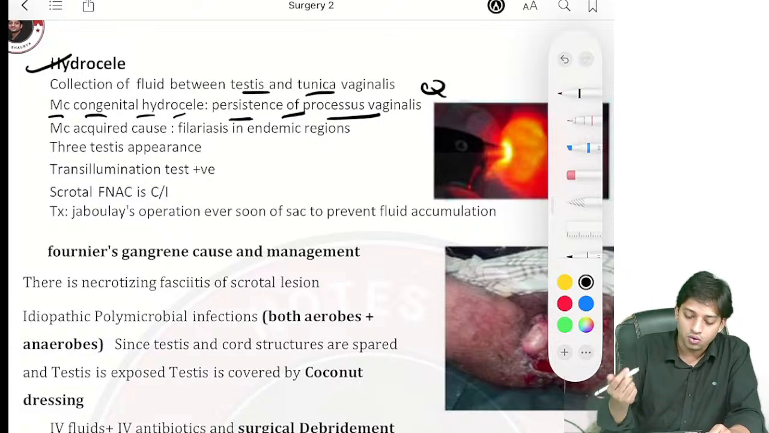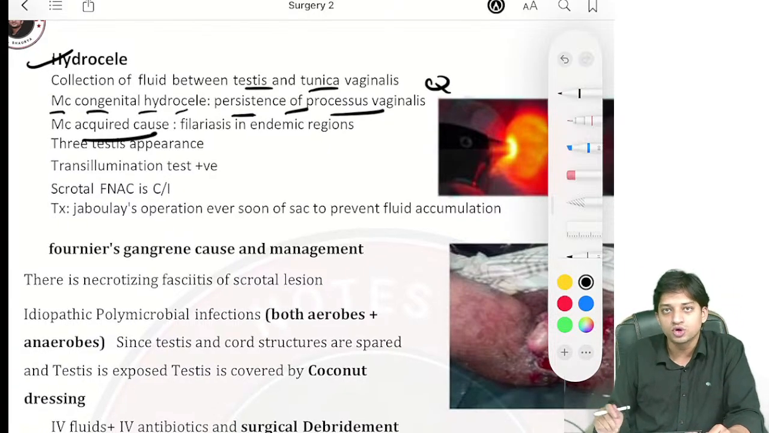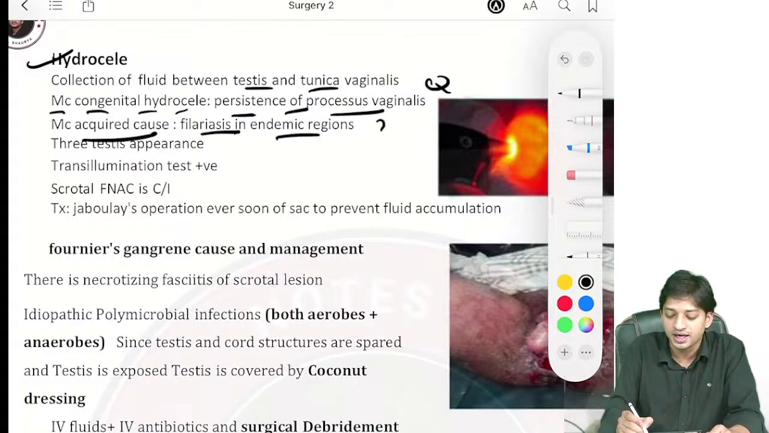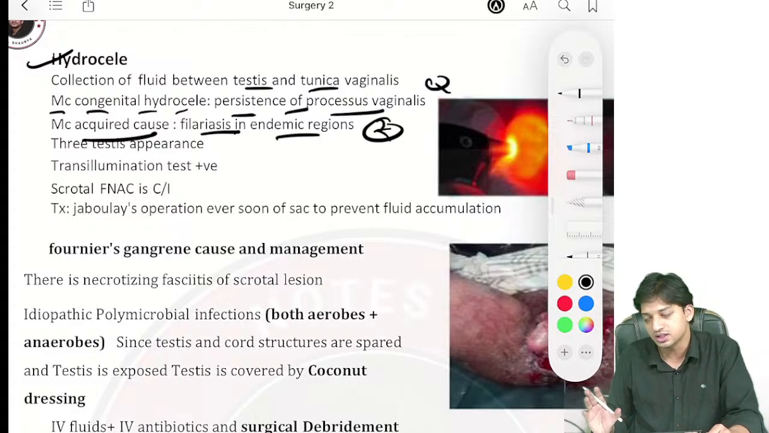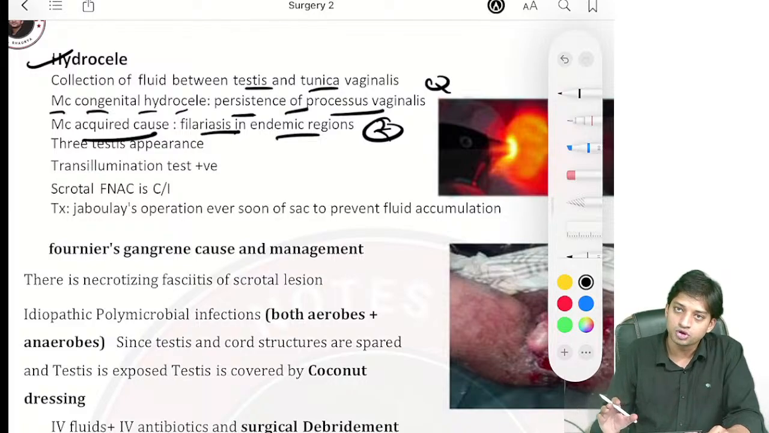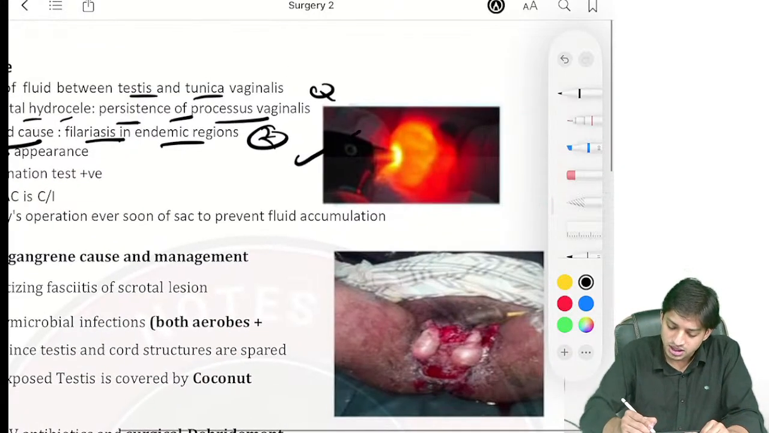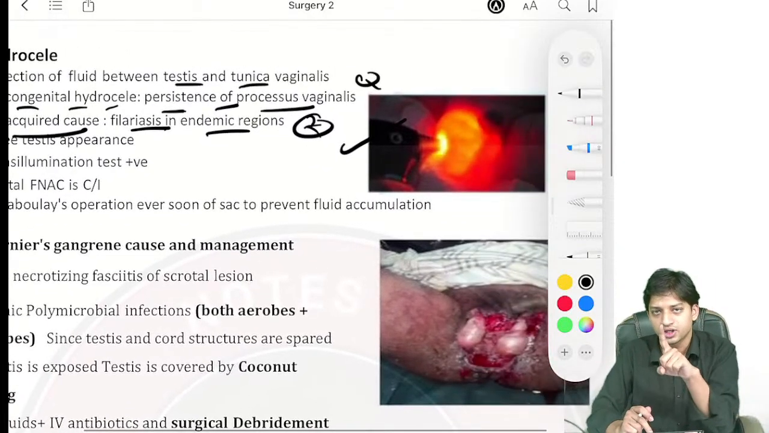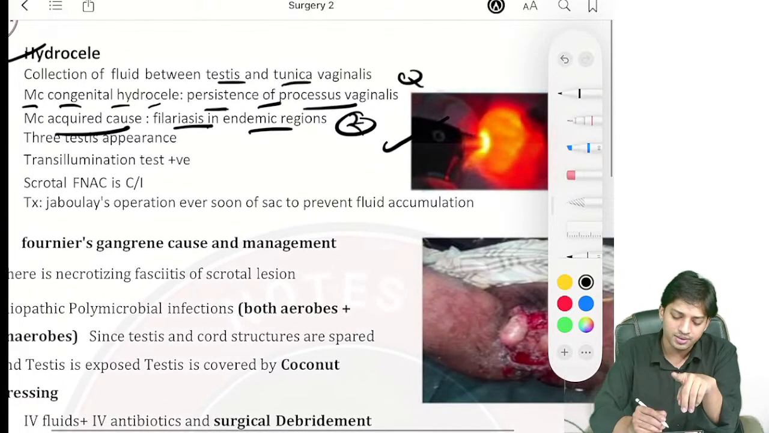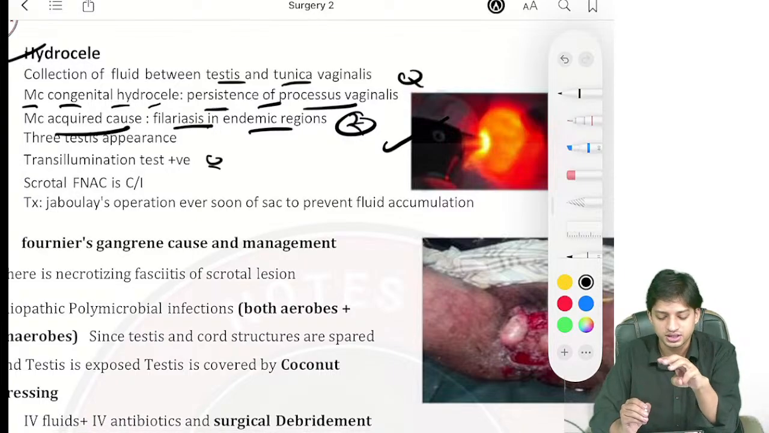Now, in acquired cause of hydrocele, most common is filariasis in endemic regions. Wherever filariasis is endemic, it is the most common acquired cause of hydrocele. Now, regarding tests, they will give you characteristics. You can look at the image. Transillumination test is positive in hydrocele, very important one, right? Important question point. Then the testis cannot be felt separately.